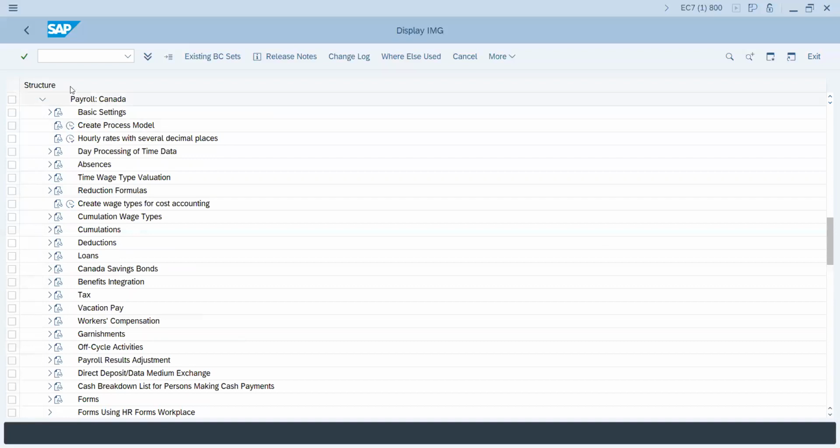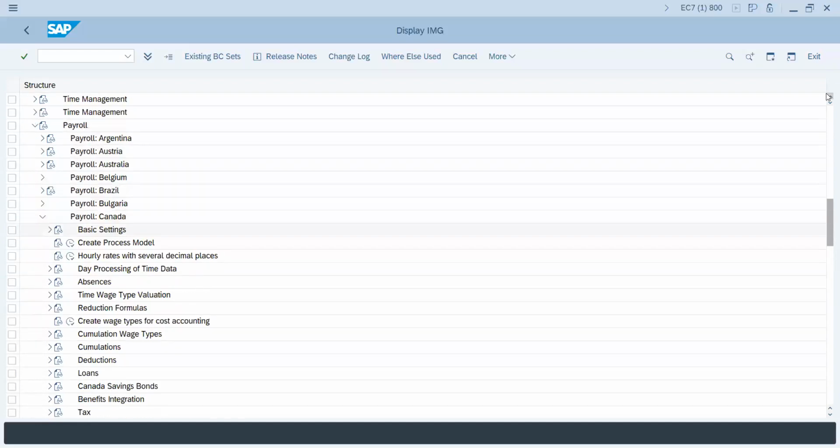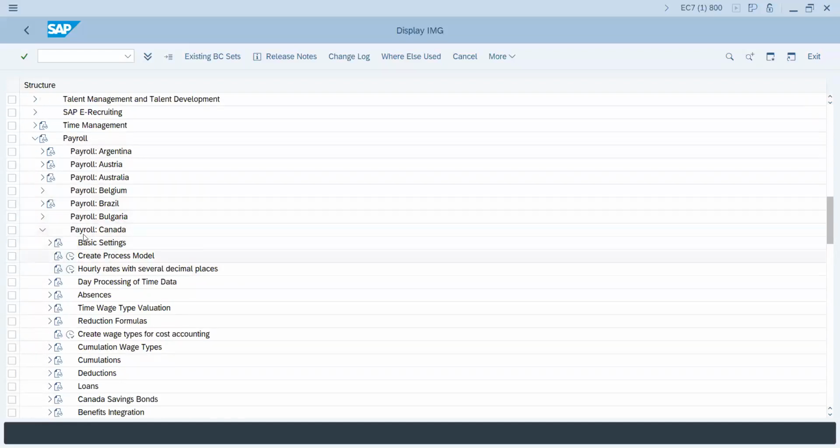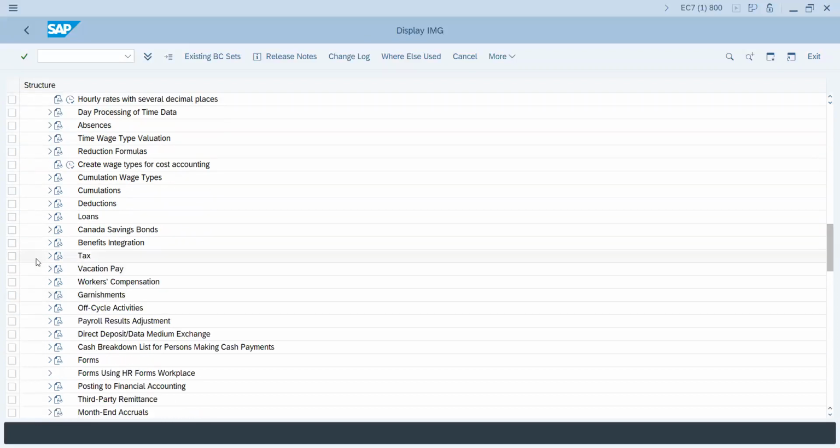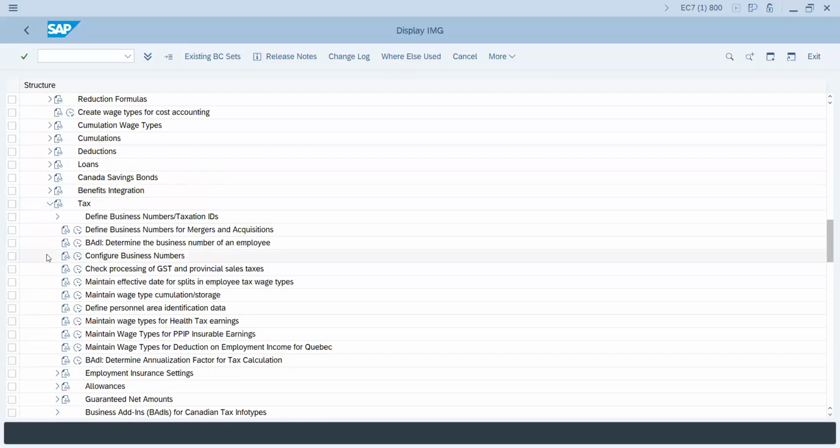So now you can see all of your payroll configuration related to Canada. It will be under payroll, Payroll Canada. Today we'll be covering the taxation part, so we will not go into details about other configuration. We'll be focusing on the taxation part. If I go in, there's a taxation configuration node, and inside that you will have all those detailed configurations.